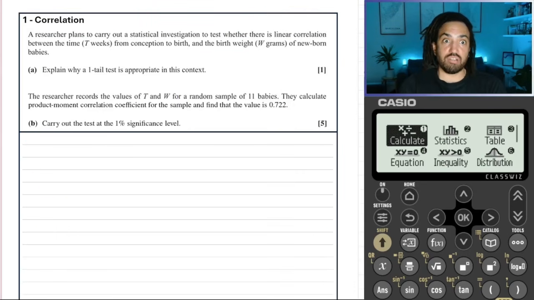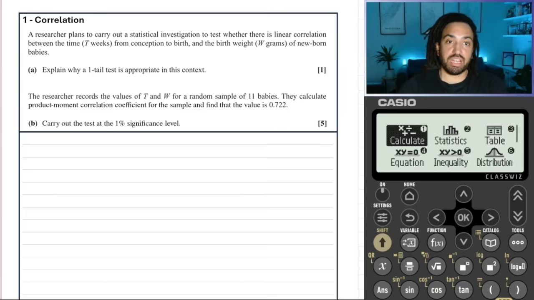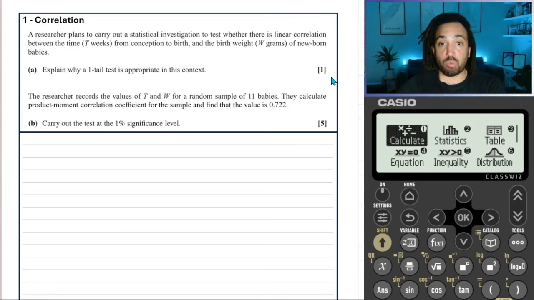Question number 1, correlation. And we've got a researcher who plans to test whether or not there is linear correlation between time from conception to birth and the birth weight of newborn babies. Explain why a one-tailed test is appropriate in this context. Well, it doesn't specifically say which direction the correlation is going to be tested for. So one would assume, if that's the case, you would use a two-tailed test.